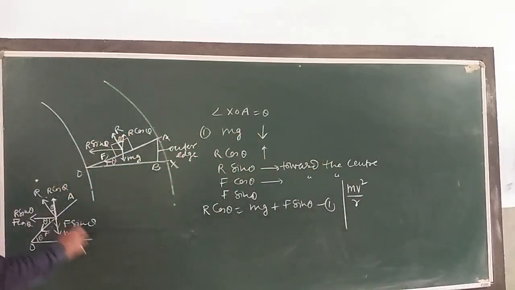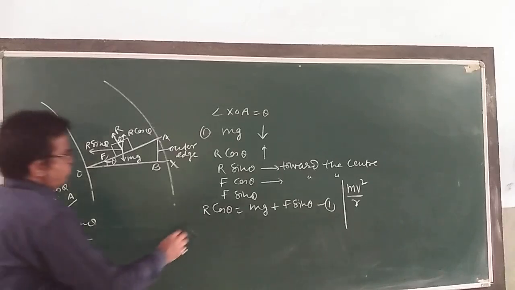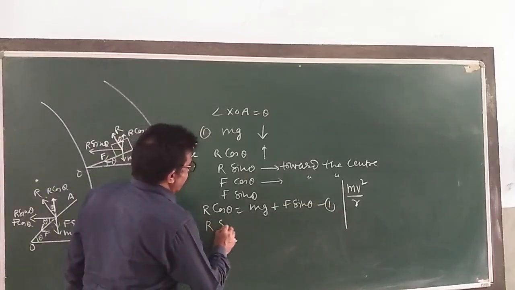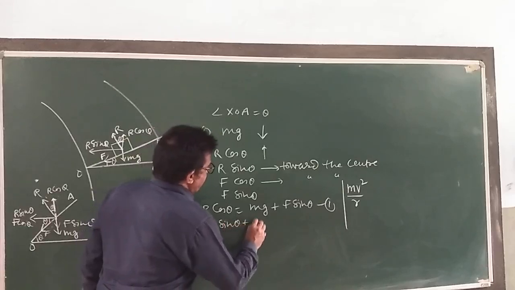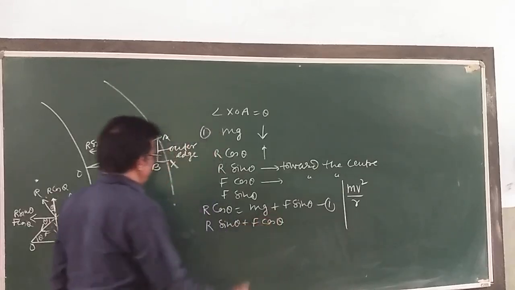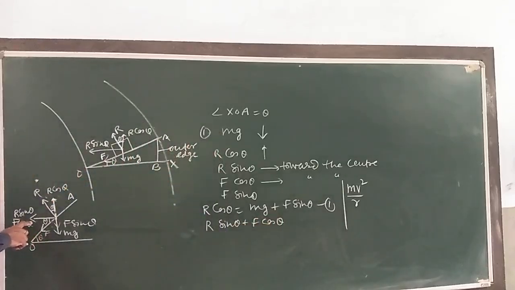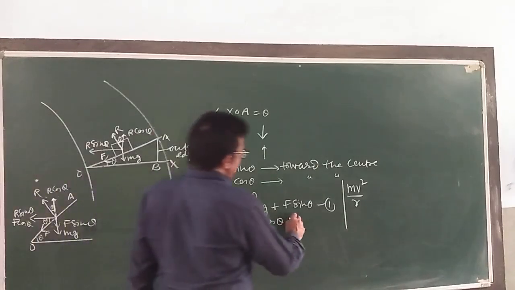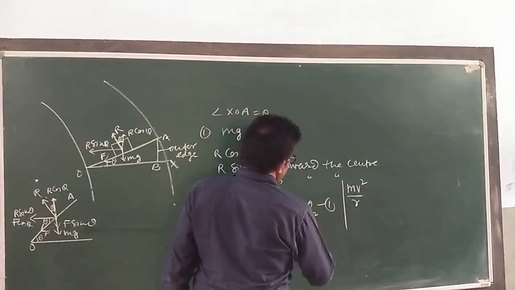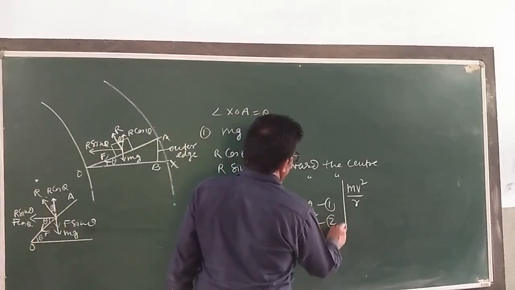The centripetal force mv square by r is provided by the horizontal components here, R sin theta plus F cos theta. So I can write here R sin theta plus F cos theta is equal to mv square by r. बोलिए यहां तक कोई डाउट हो? दिस इज आवर इक्वेशन नंबर 2.